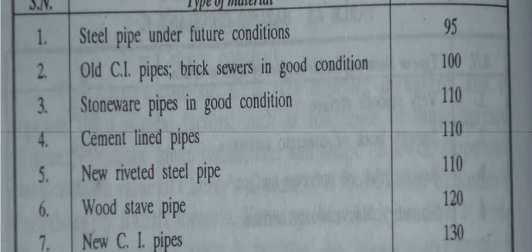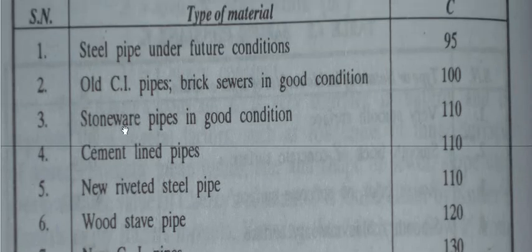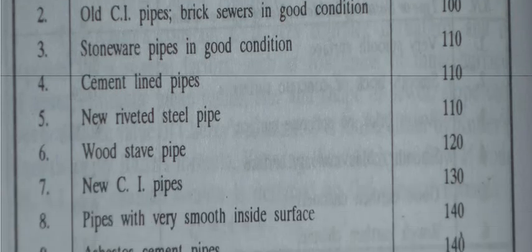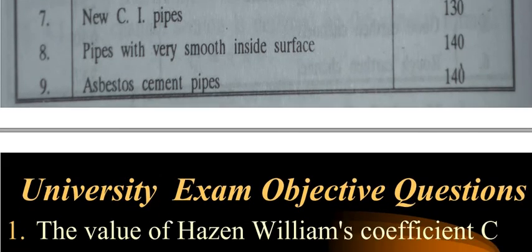Generally, c for cast iron pipe is 130, or very small, or concrete pipe, that is the cement pipe, 110, stoneware pipe 110, or the value will be given to us in the numerical while solving. Asbestos cement pipe is 140. So these are the constants given by the empirical equations. This is how the various equations are involved.